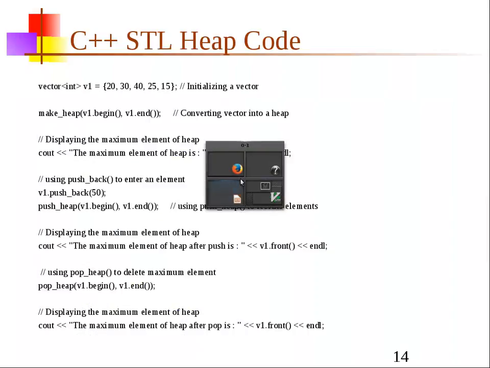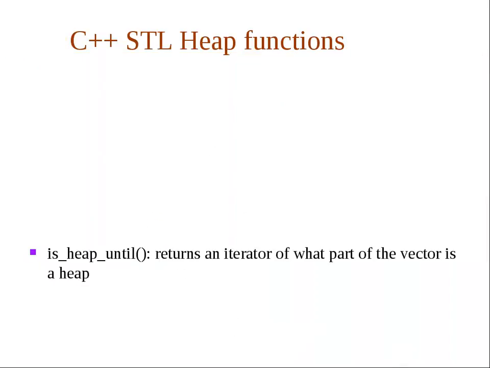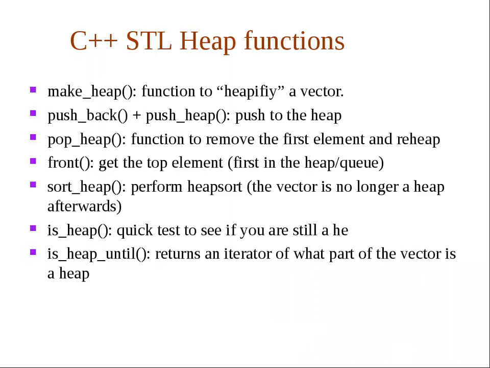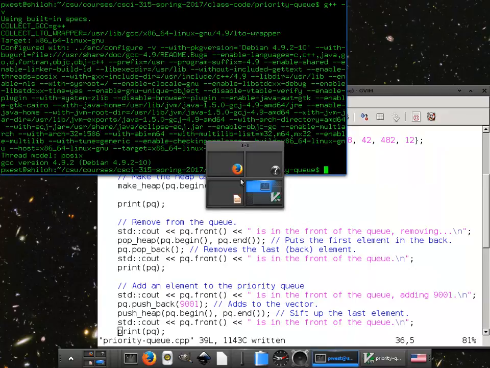All right. Anyways, a couple of other things. Helpful functions. I don't know why the slide came out that way. The heap functions you'll probably ever use: make_heap, basically heapify a vector; push_back then push_heap pushes; pop_heap removes; front gets the top element. We just did those. You can call sort_heap, which performs heap sort for you. Isn't that nice? However, keep in mind when you do that, the vector is no longer a heap afterwards. Sucks to suck. You're sorting it as a heap, but then it's not a heap.